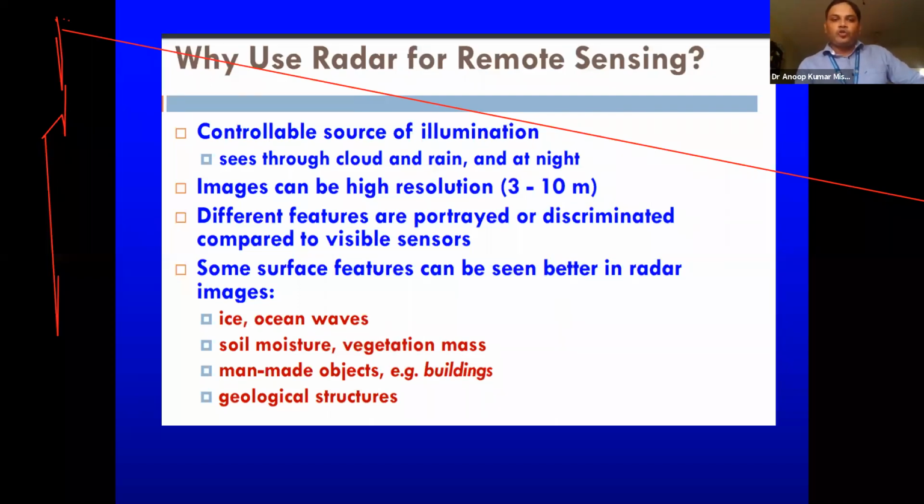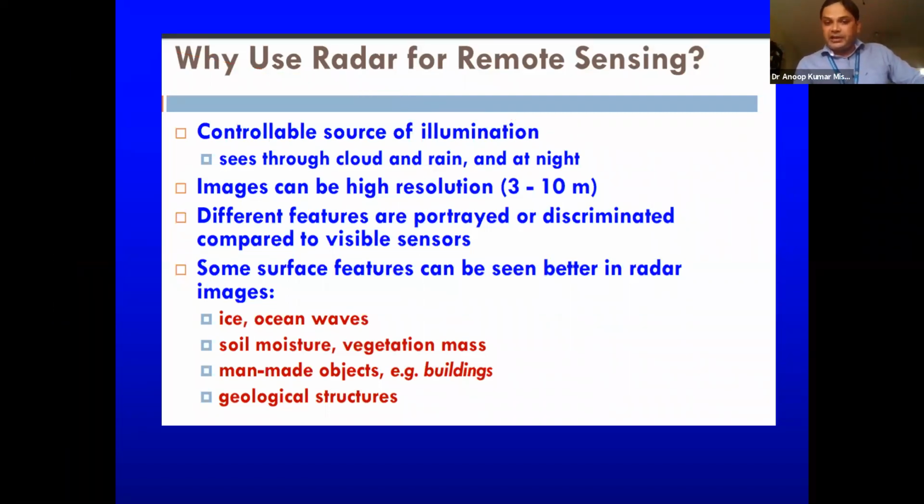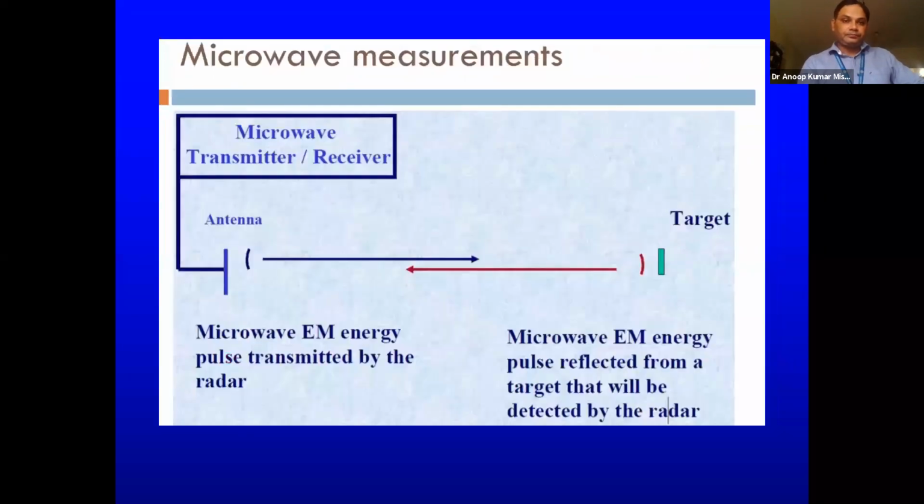Visible sensors have so many limitations. They are limited to daytime. Reflectivity of visible signals is too high, and due to that, during cloudy weather or any such weather, it is not possible to use visible sensors. Some surface features can be seen better in radar images, like ice or ocean waves, soil moisture, vegetation mass, man-made objects or buildings, geological structures, rain and storms.